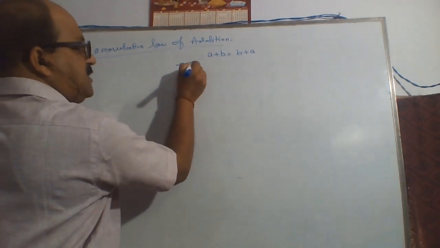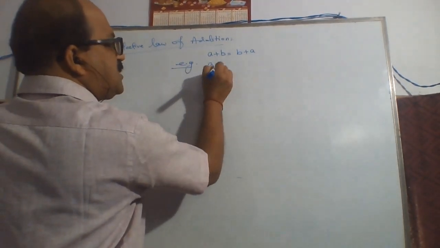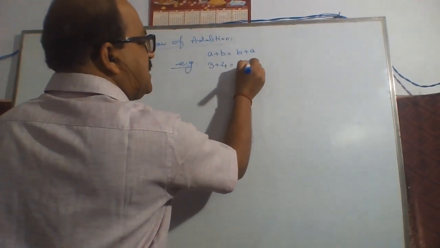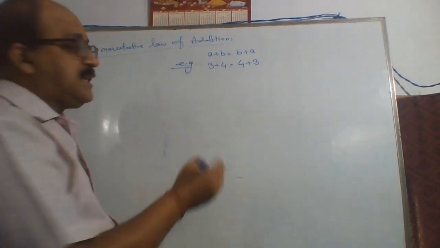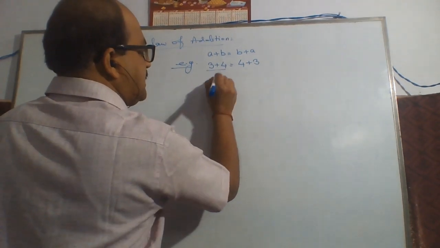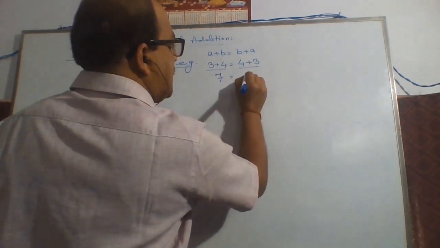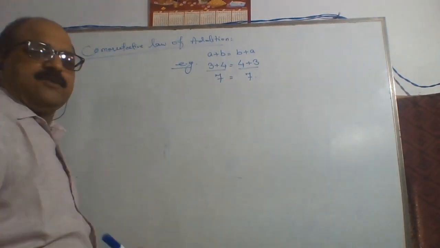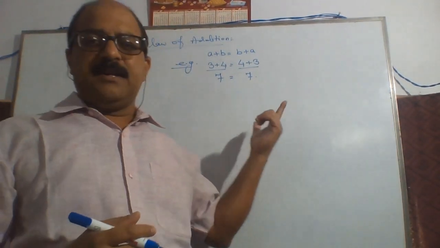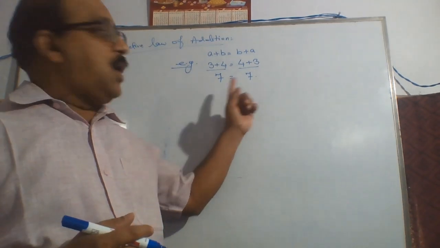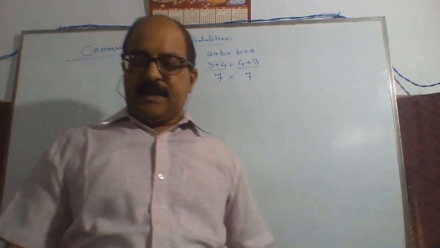For example, 3 plus 4 is equal to 4 plus 3. The sum of both is the same. Here 7 is equal to 7. So LHS is equal to RHS, left hand side is equal to right hand side. So both values are the same.